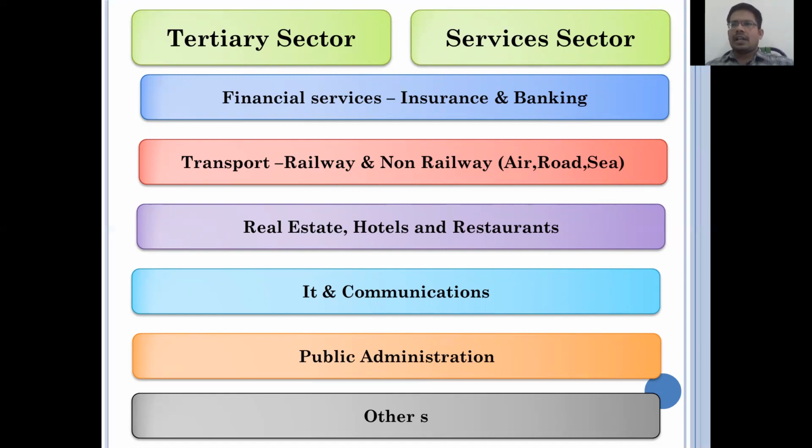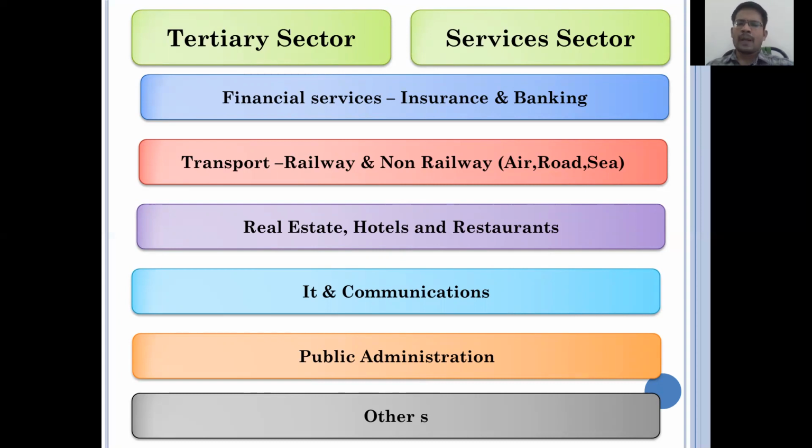If an institution provides lodging and boarding, we call it a hotel. If the institution provides only boarding, we call it a restaurant. That is a big difference between hotels and restaurants. So that is the third subsector of the tertiary sector: real estate, hotels and restaurants.